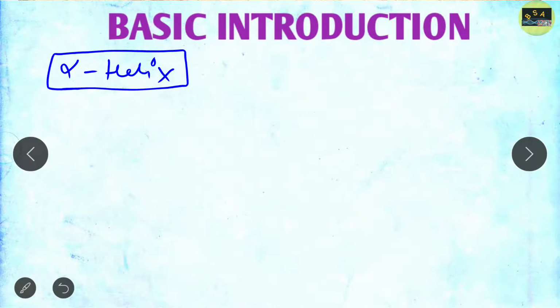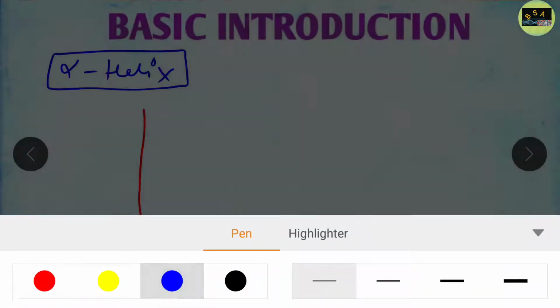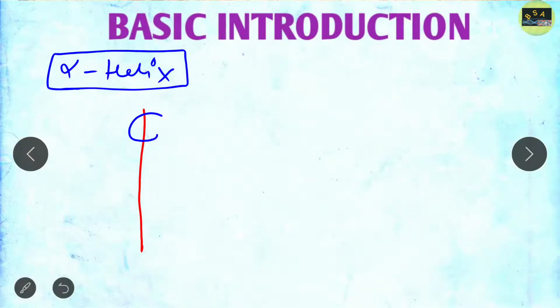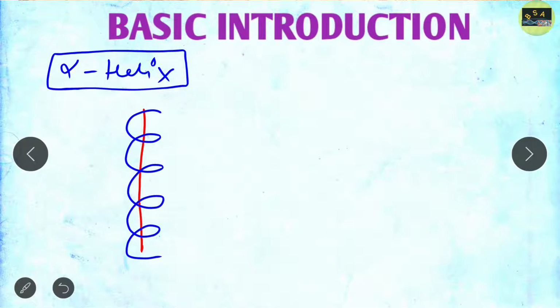So what do you mean by alpha helix? See, alpha helix is basically a rod-like structure. Suppose this is a rod-like structure. Clear? And this forms when a polypeptide chain twists into helical formation, and a helix is formed like this.